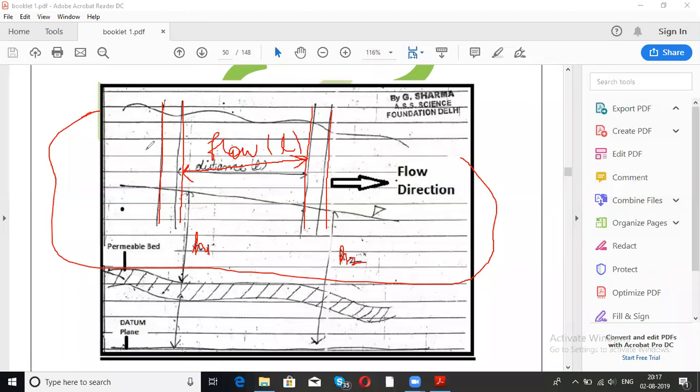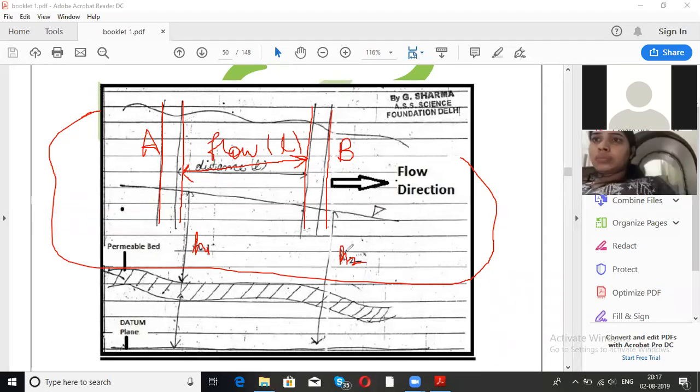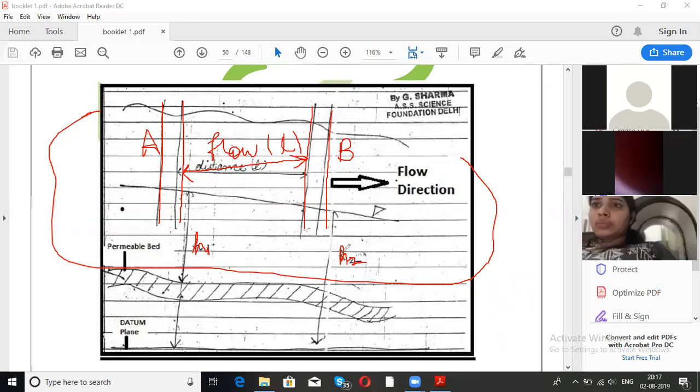For example, this is a well, right? And this is well named B. So the water level of well A is h1. H1 means its height from the sea level is h1. Whatever will be the height from the sea level of well A will be taken as h1. The height from the sea level of well B will be taken as h2. ठीक है? Or we can say that these are the water table levels.